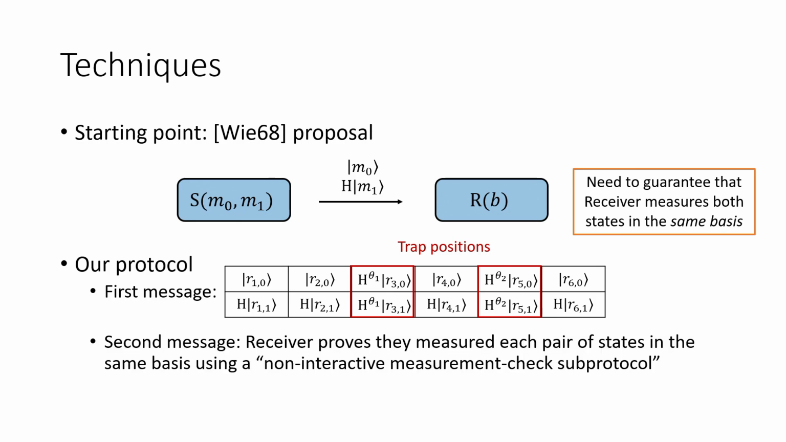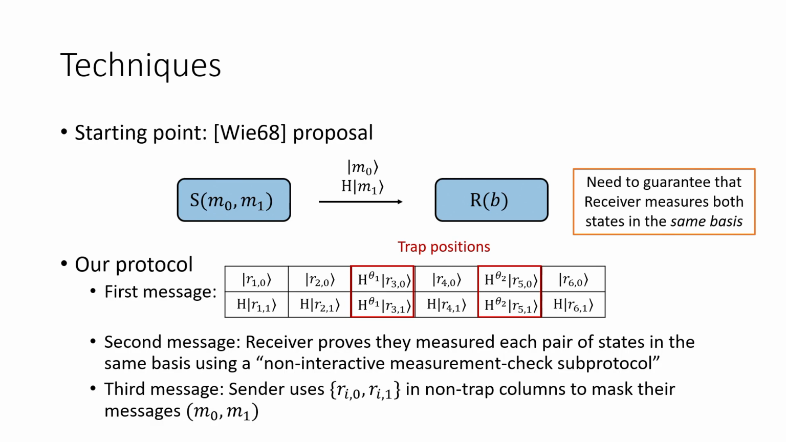Our second message is where the receiver proves that they have done this, at least for most of the columns. They measure each pair of states in a basis of their choice, and then prove this fact using what we call a non-interactive measurement check subprotocol. Then in the third message, the sender will use the random bits in the non-trap columns to mask their messages M0 and M1 and transmit this to the receiver. So this is the very high level of what the protocol looks like.